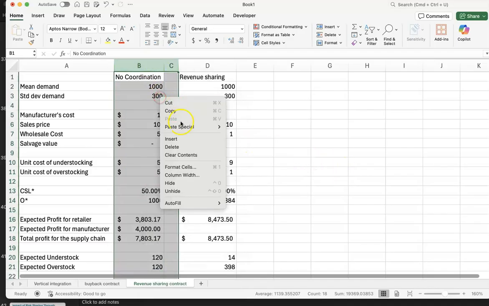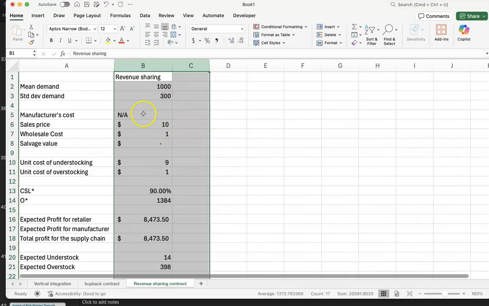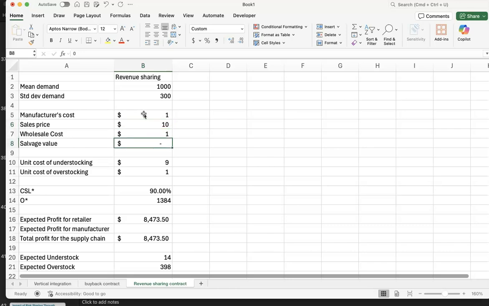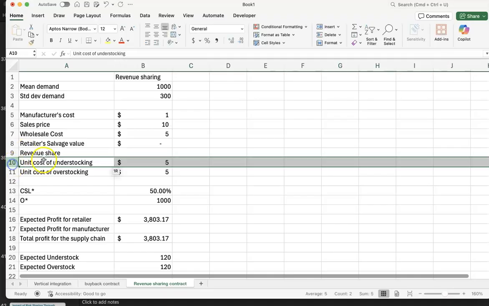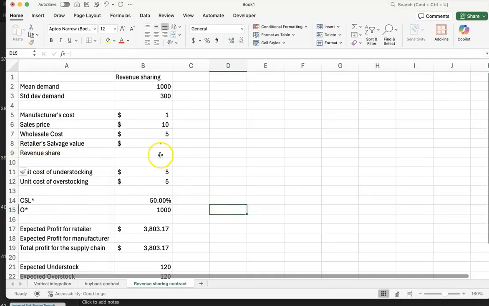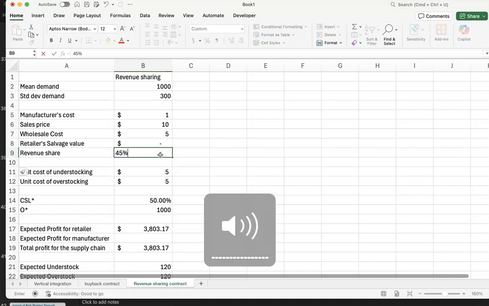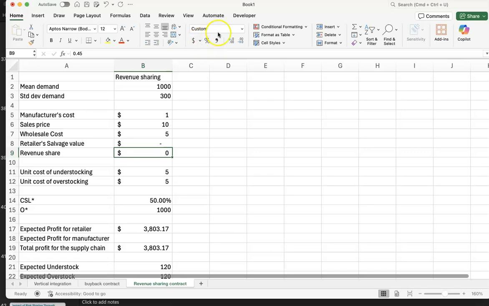Let's get rid of this for the time. We'll come back to this. Manufacturer's cost is $1, and the wholesale cost is $5. That doesn't change. So we'll say this is the retailer salvage. Retailer salvage value is $0. We're assuming that. Then we'll say that the revenue share, that's the new value that we are looking at. So I'm going to insert a row there. Revenue share is not a dollar value, it is just a percentage. So let's say revenue share is 45%.